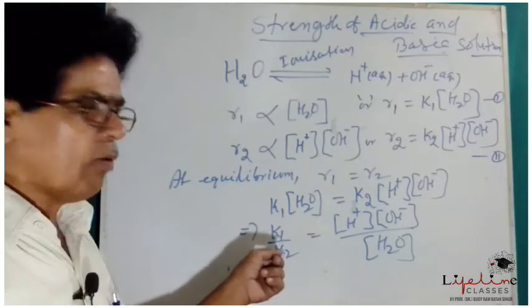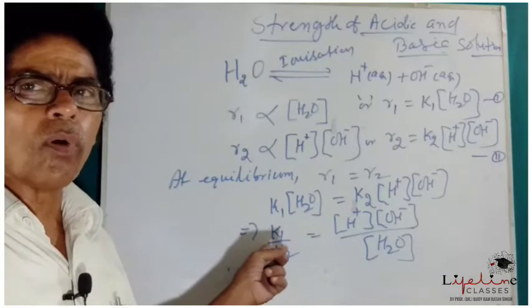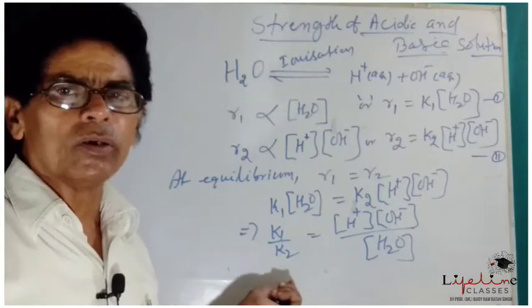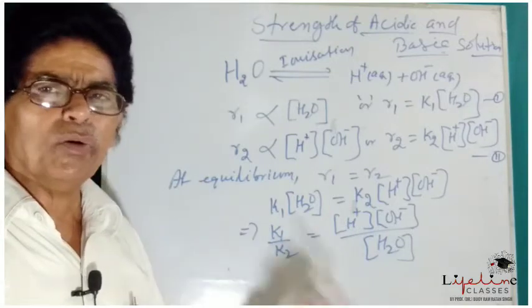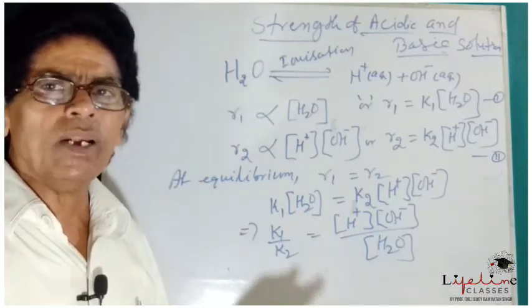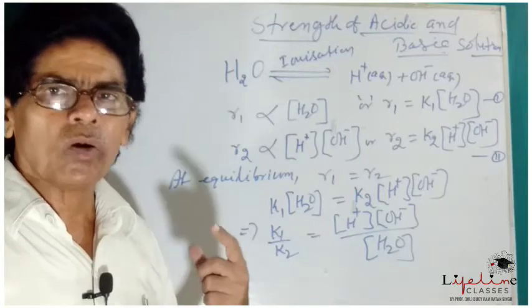So ratio of the velocity constant of forward reaction by velocity constant of backward reaction is considered as a new constant known as equilibrium constant.